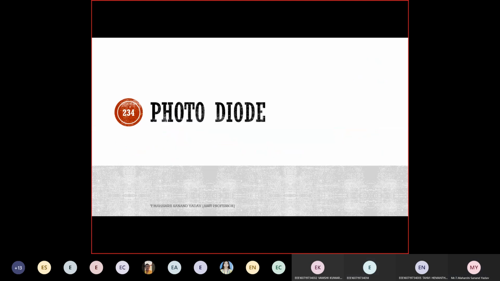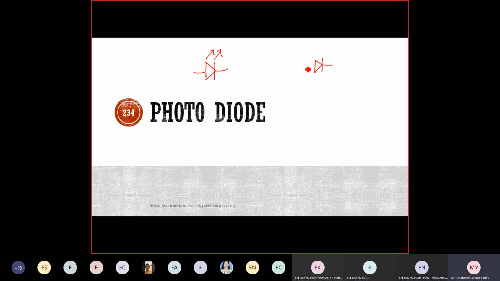So the last type of diode in unit number 1 is the photodiode. What is a photodiode? In a light emitting diode, the symbol is like this. This is a normal PN diode, whereas if it is an LED, light is emitting.